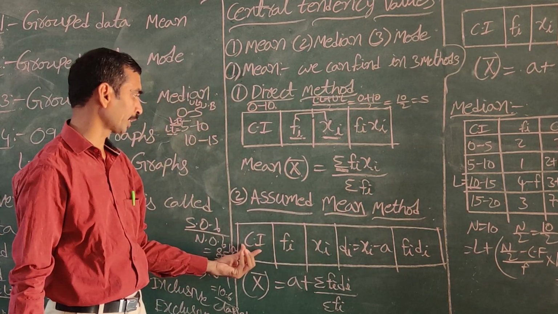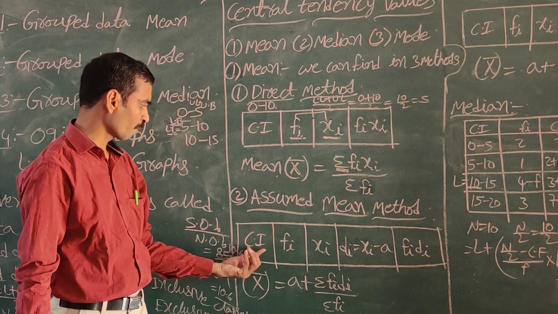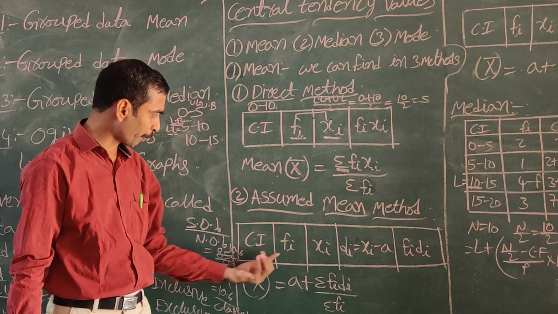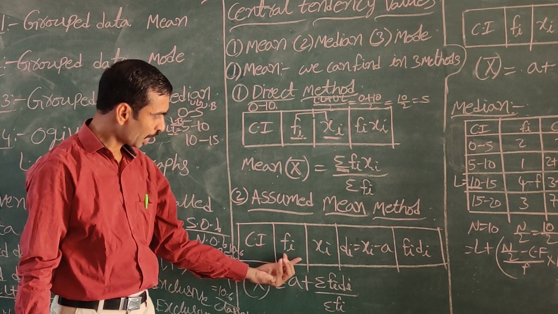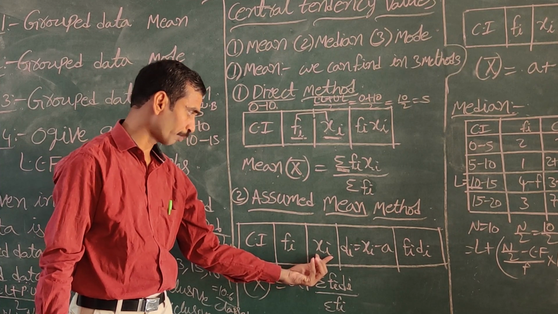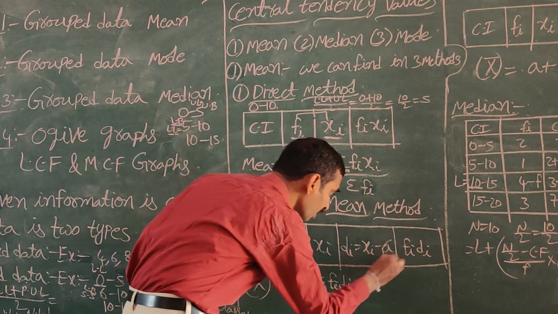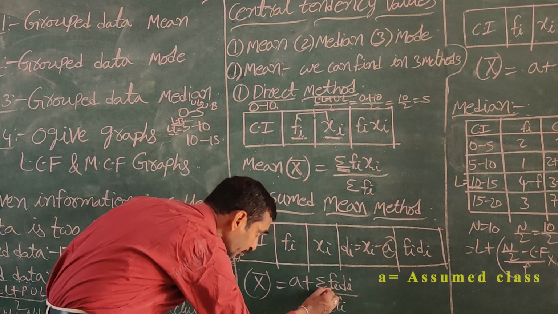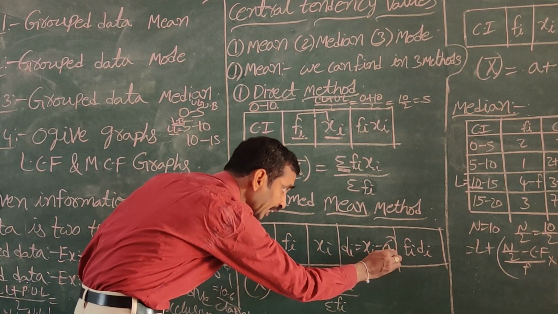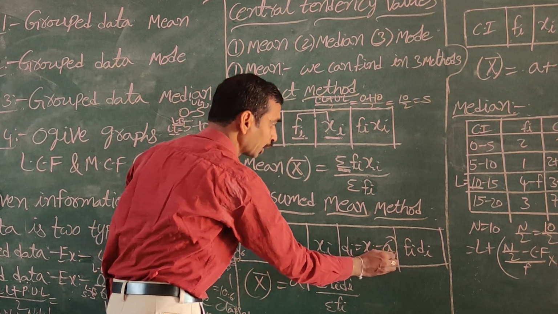What is the assumed mean method? First they will give the class interval and the frequency. In every problem they will give class interval and frequency. After that we find the mid value, that is xi. After that we take A. A is the assumed mean, the mid value of the middle class.